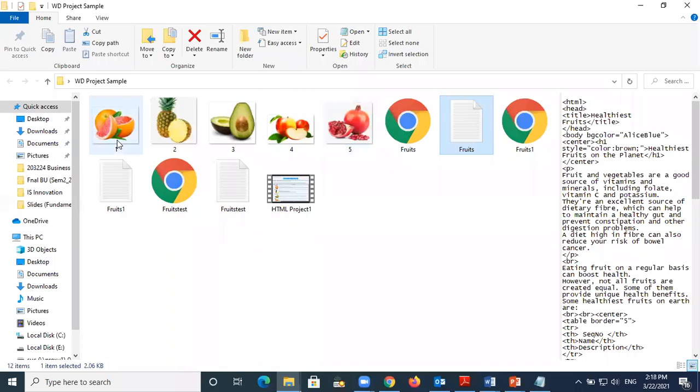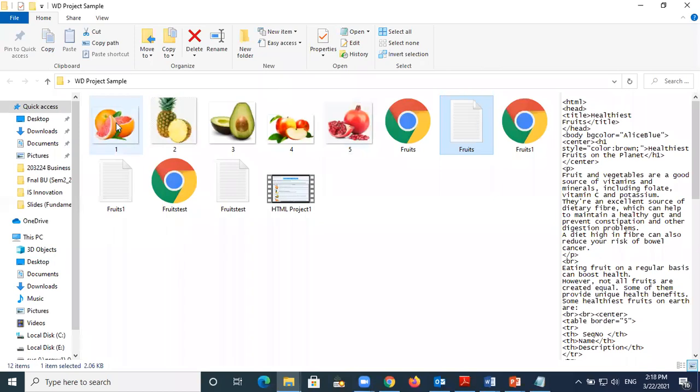This is called the first one. This is the grapefruit, like an orange. This is a pineapple. This is the avocado. This is the apple, and this is the pomegranate. Okay, so these are the 5 fruit. I want to make the design for the fruit. So that's why this fruit is called the grapefruit. I save it with the number 1 here. Number 1, but the extension is the PNG. Okay, so number 1 and PNG.